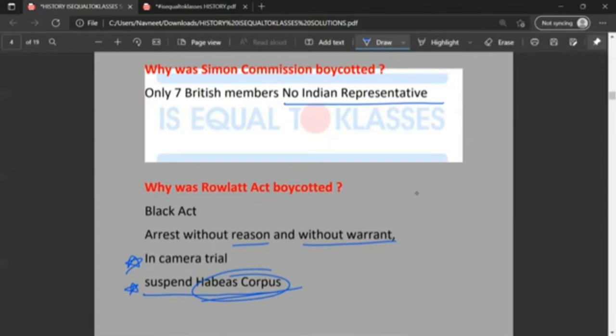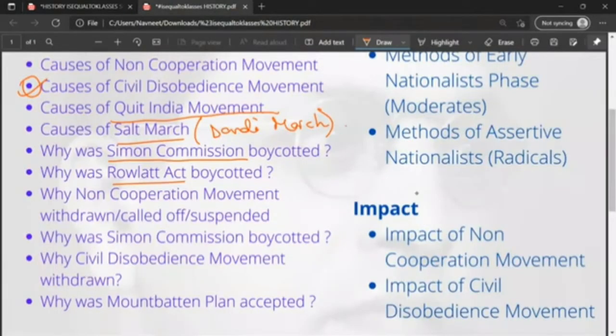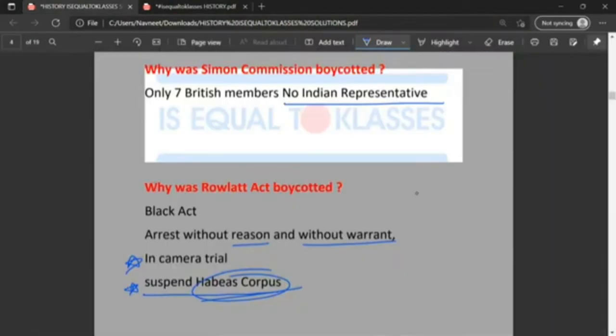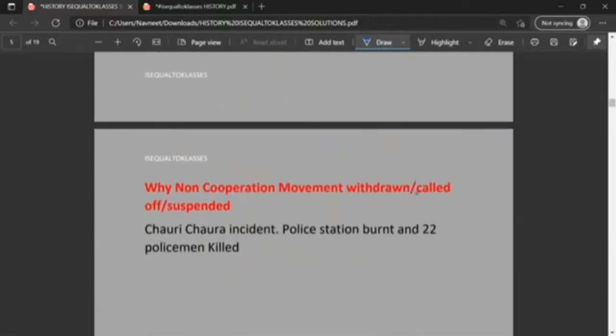So suspension of habeas corpus means that habeas corpus was suspended and the Britishers could have free will to do anything and arrest anyone. Why is non-cooperation movement withdrawn, called off, suspended? Non-cooperation movement was suspended because of Chauri Chaura incident. Police station burnt and 22 policemen killed.